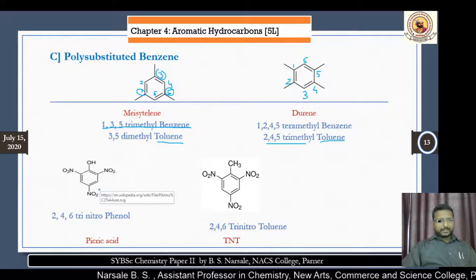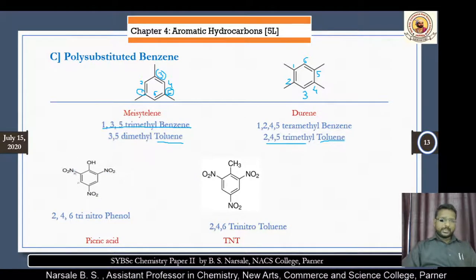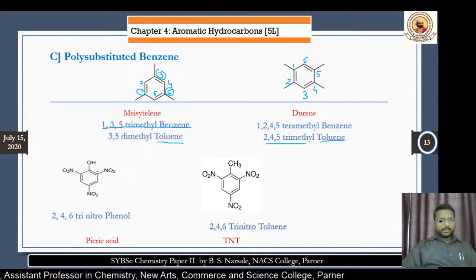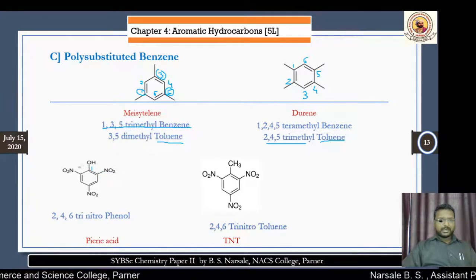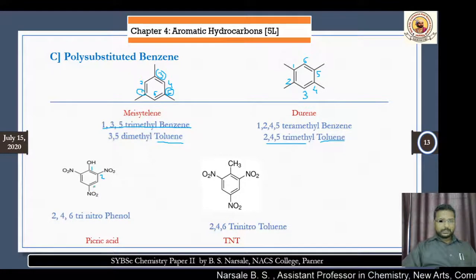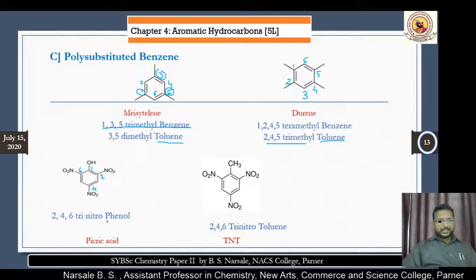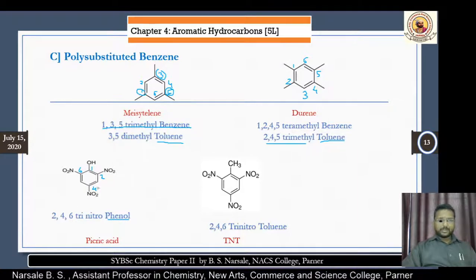This is another example. Here three nitro groups are there. They are the same, and one is an OH group. We take phenol as the parent one. Therefore, the first number is here, and here we can give anti-clockwise or clockwise numbering, no matter. Here is the second number, this is the fourth number, and this is your sixth number carbon atom. The parent is phenol.